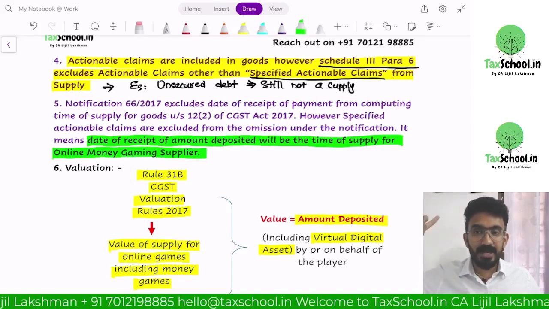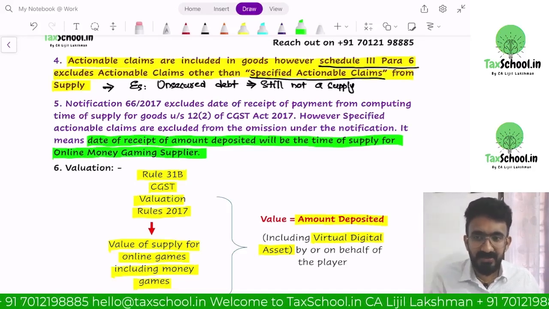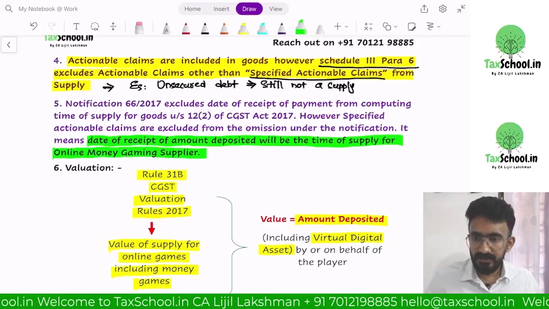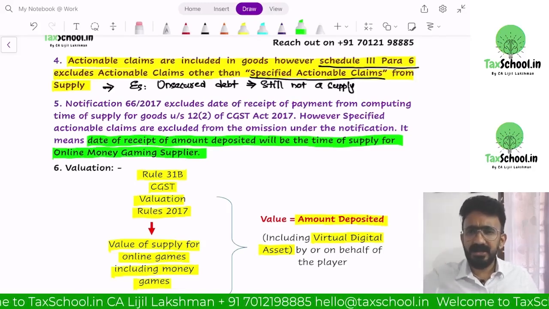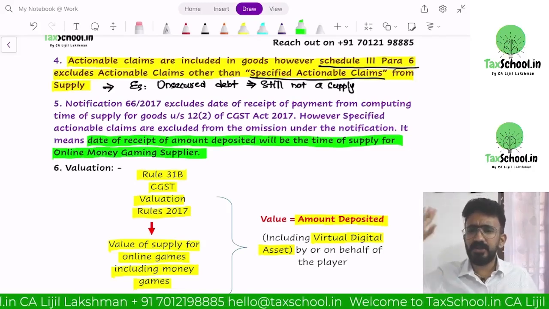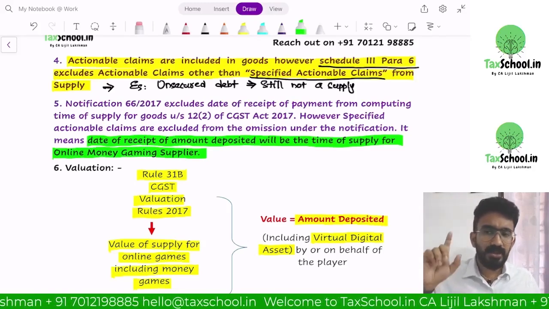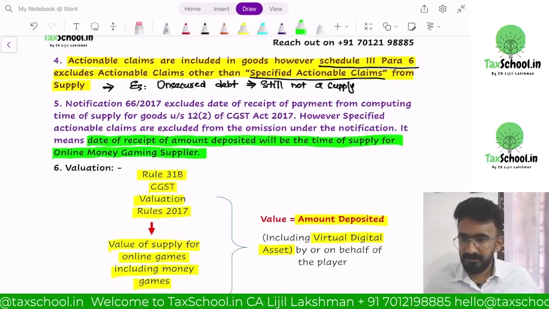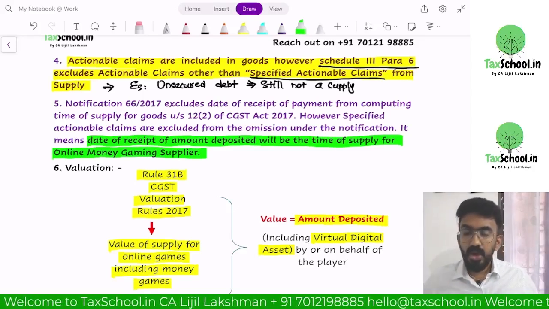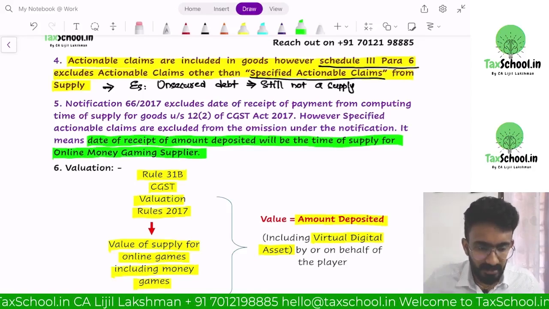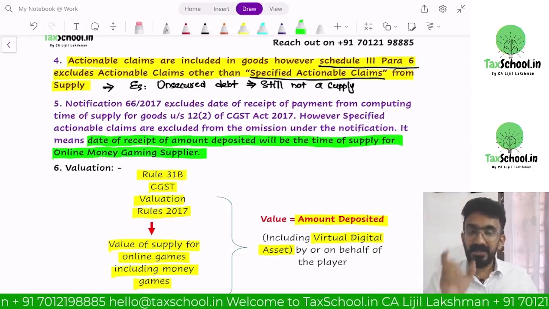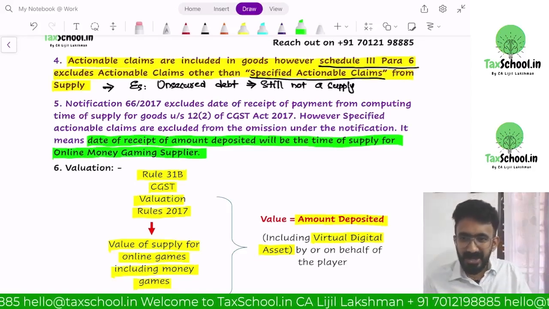So they had already made a provision in OIDAR. They defined all of these automated online services as OIDAR. That is studied in detail at final level, not at inter level. We don't have so much discussion there. But they also made an amendment which said OIDAR does not include online money game. What is that they have said? Online money game. Today, online money game has a separate definition because it is removed from OIDAR.